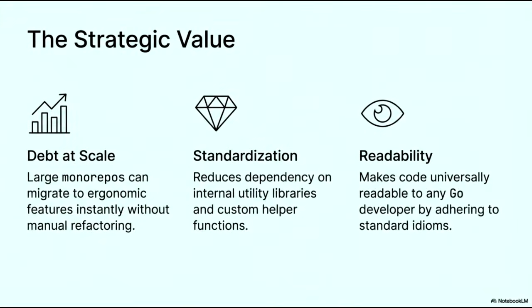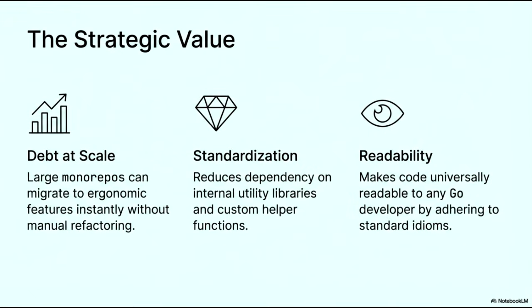To understand the strategic value of this approach, we can look at three key areas: managing debt at scale, standardization, and long-term readability. Starting with debt at scale, the primary advantage is that large monorepos can migrate to newer, more ergonomic language features almost instantly. This eliminates the need for labor-intensive manual refactoring across thousands of files, allowing teams to evolve their codebase efficiently.